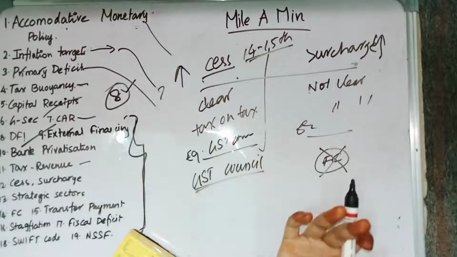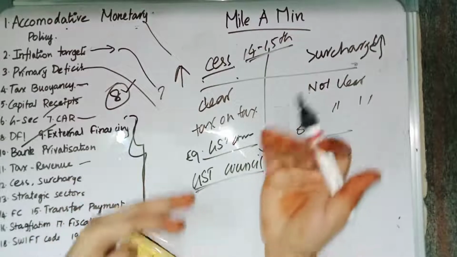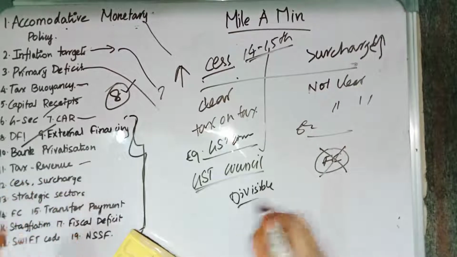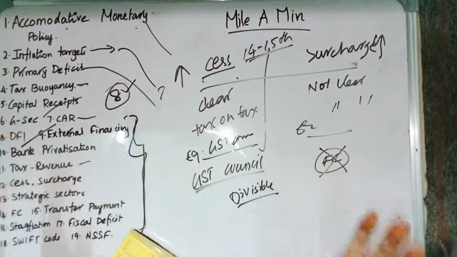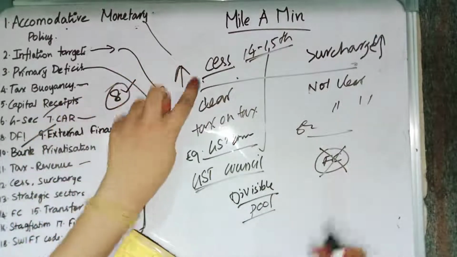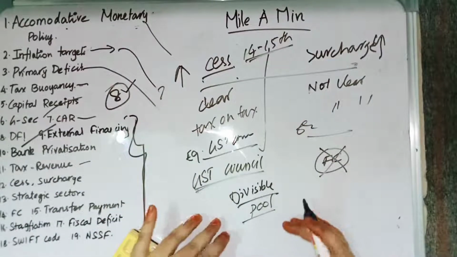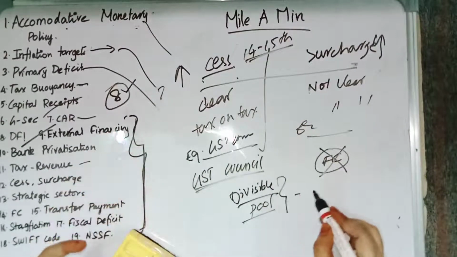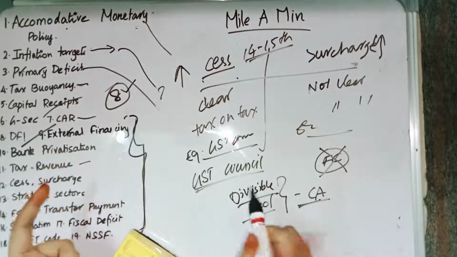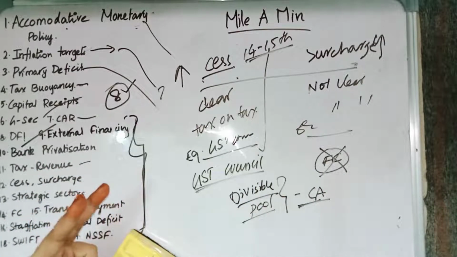The second fact is, if we want to bring cess and surcharge into the divisible pool of income, which is nothing but the revenue which the union government is going to share with the state governments, you should bring a constitutional amendment.